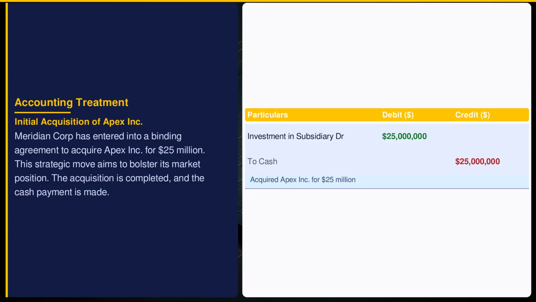Meridian records the acquisition of Apex Incorporated by debiting investment in subsidiary and crediting cash. AASB 3 mandates recognizing the acquisition cost at fair value, reflecting the full purchase price. This impacts the balance sheet by increasing assets and reducing cash reserves.